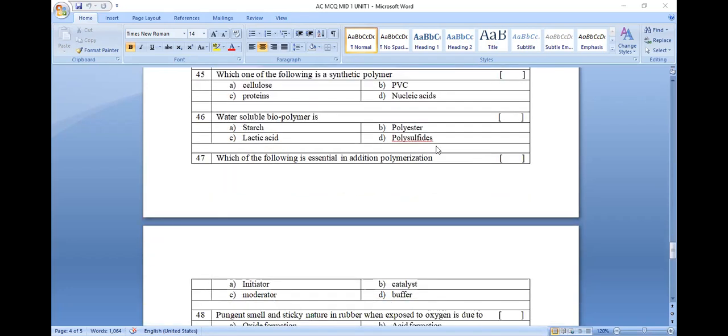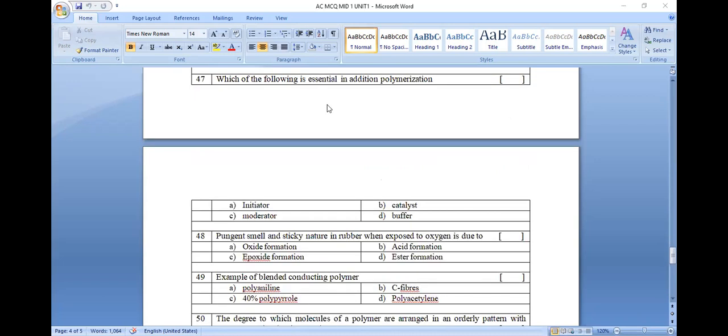Question number 46. The water-soluble biopolymer, best example. Polyester is a synthetic polymer. Polysulfide is a synthetic polymer. Lactic acid is not a polymer. Starch is a polymer which has water solubility.